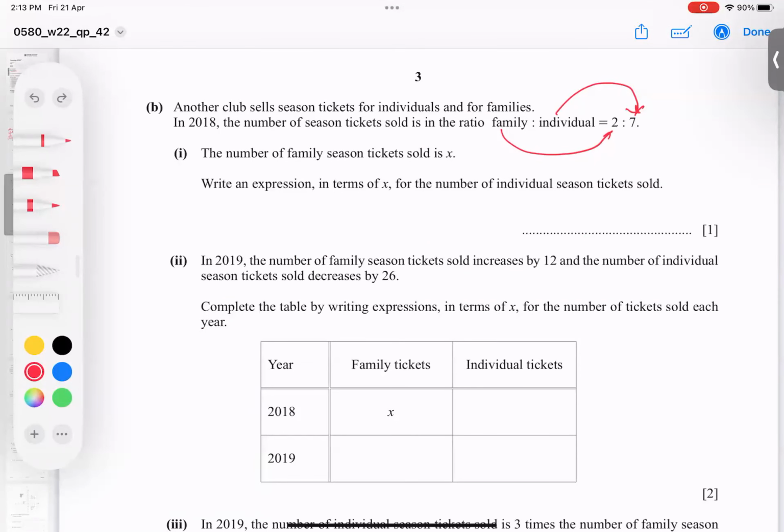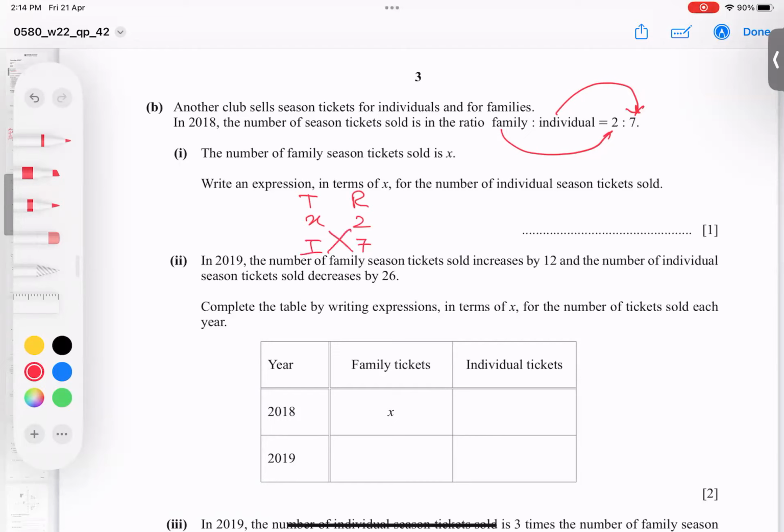So this is called tickets right here, tickets and ratio. Family tickets are X and the ratio is 2. So 2 and X right in front of each other. And I'm looking for individuals. So 7 writing here, and individual, I want to know it. So I for question mark.